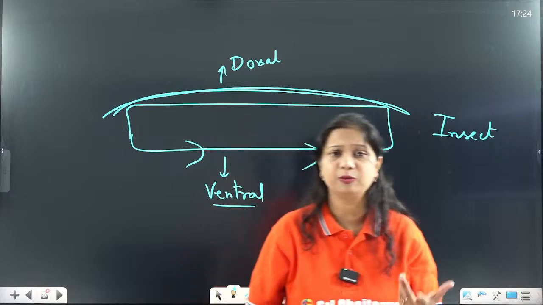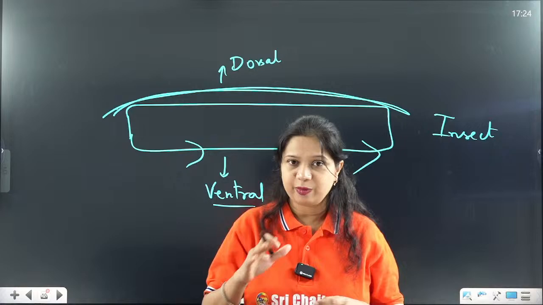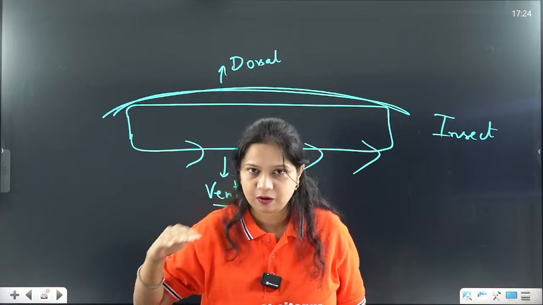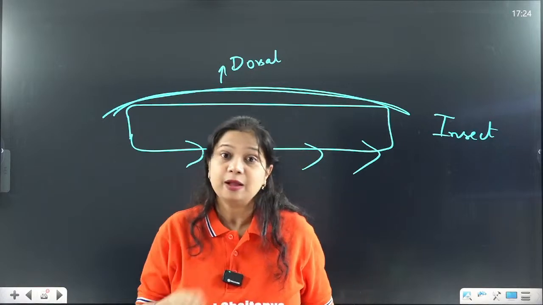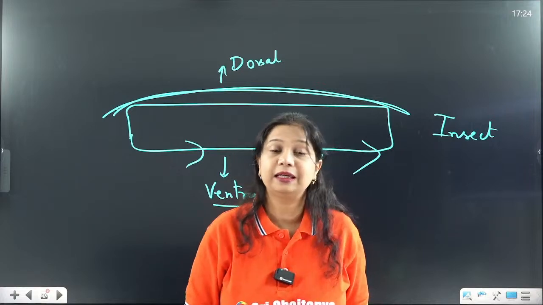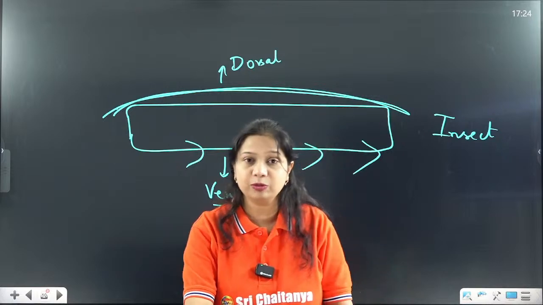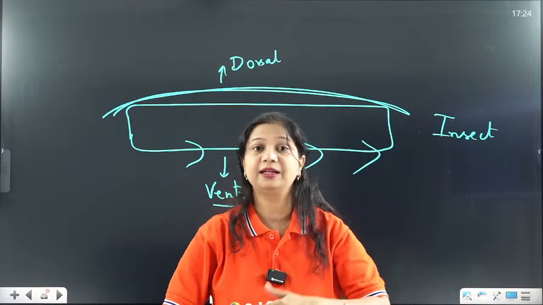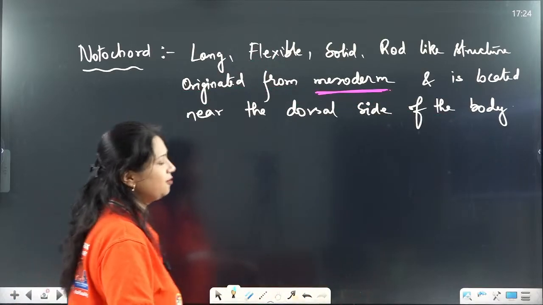I am very sure you all must be knowing dorsal and ventral. Even if you don't know, just imagine if you look at an insect, the upper surface of the insect is the dorsal. The lower part which you cannot see in that insect is the ventral. Similarly, in case of the human body, the back side is the dorsal surface and the front side is the ventral surface. So that is how ventral and dorsal is differentiated.